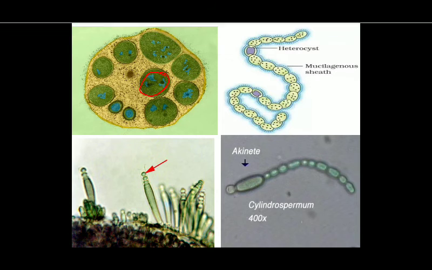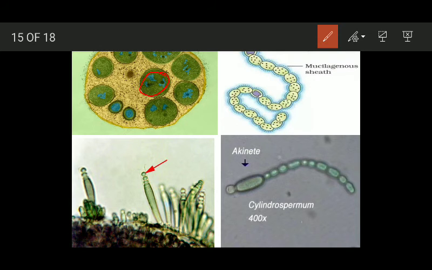This one represents the heterocyst, which we have talked about, a special structure. Here this is the akinete. A cell enlarges, develops additional wall layers and stores food material inside. Later on, this akinete can give rise to a new alga. These are the exospores.